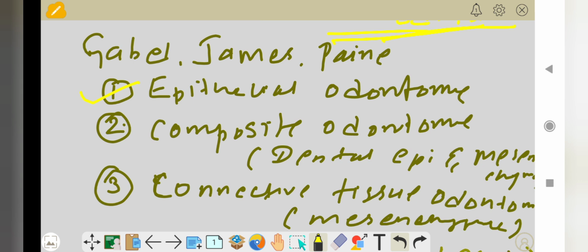Now Gabell, James and Payne described the odontome on the basis of origin. Epithelial in origin is called the epithelial odontome. Composite odontome arises from the dental epithelium as well as the mesenchyme, and connective tissue odontome arises only from the mesenchyme. So this is the classification given by Gabell, James and Payne.